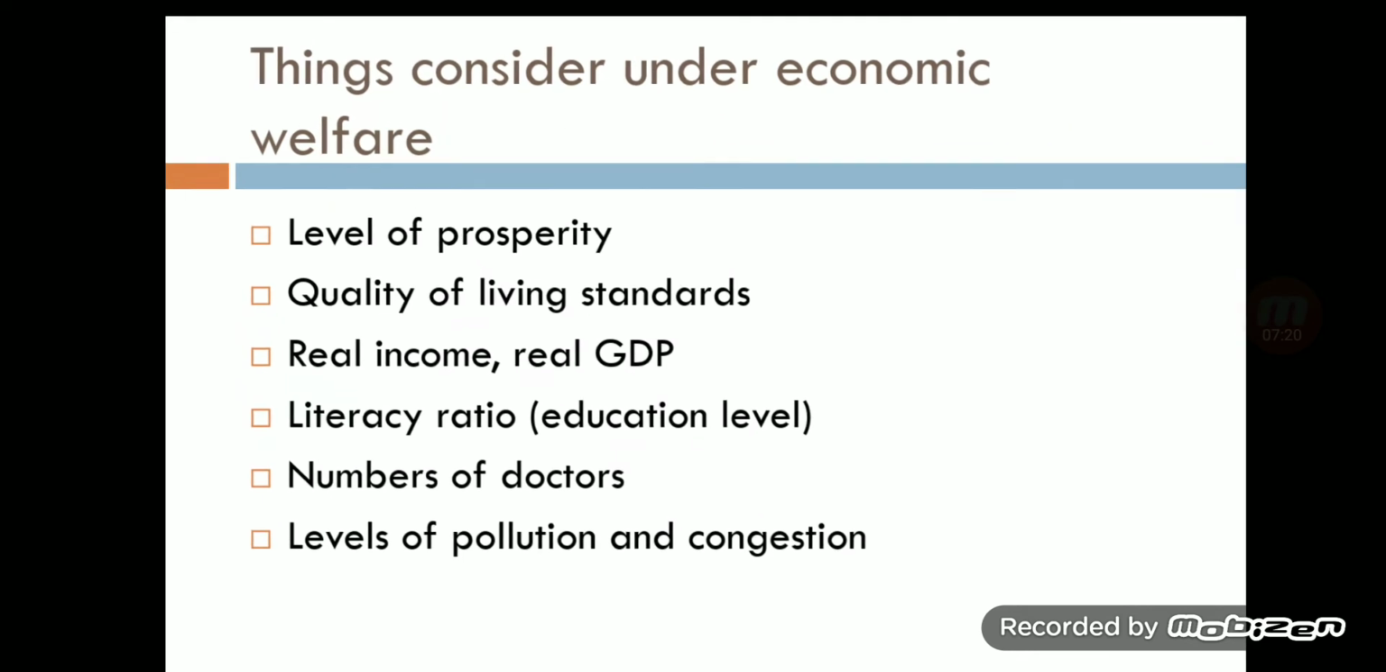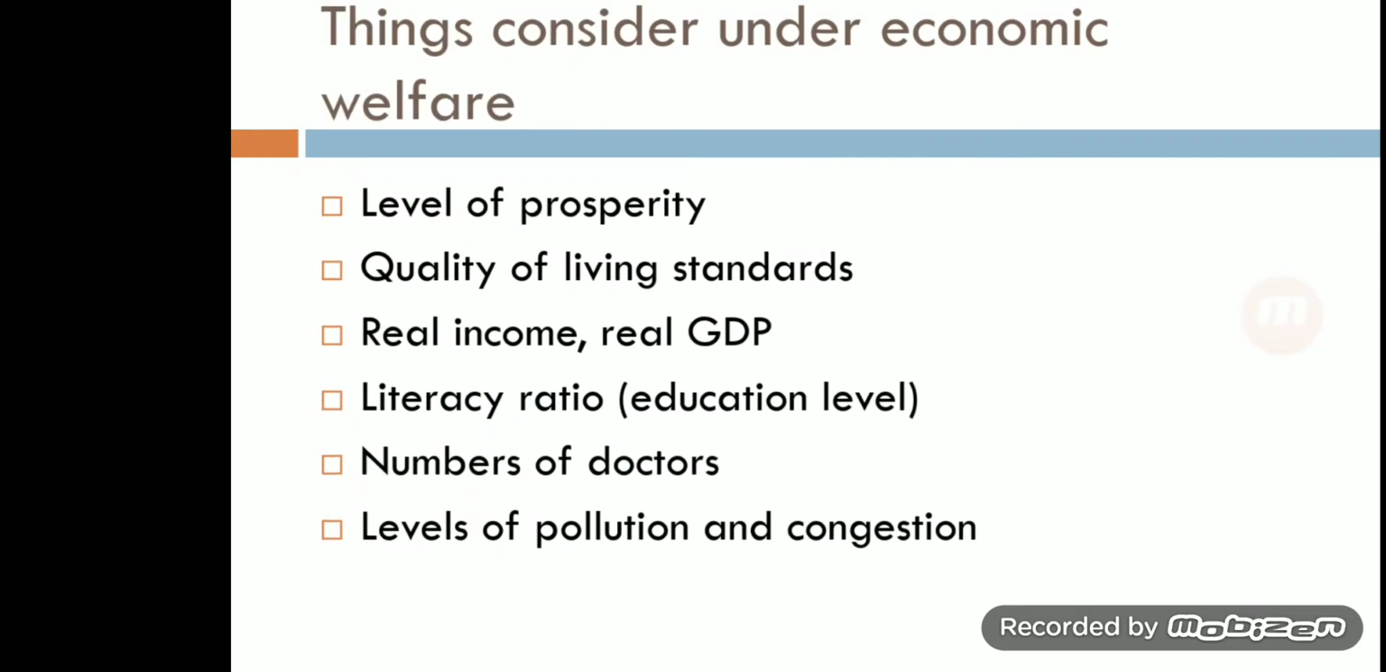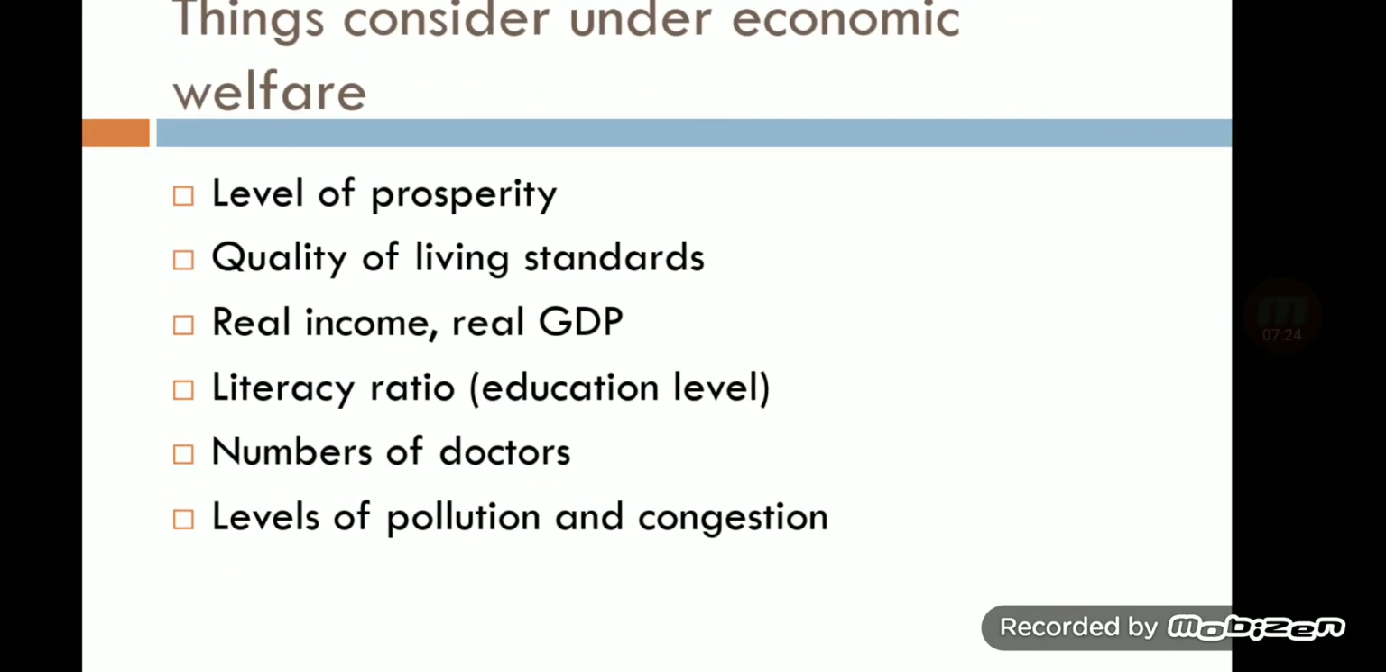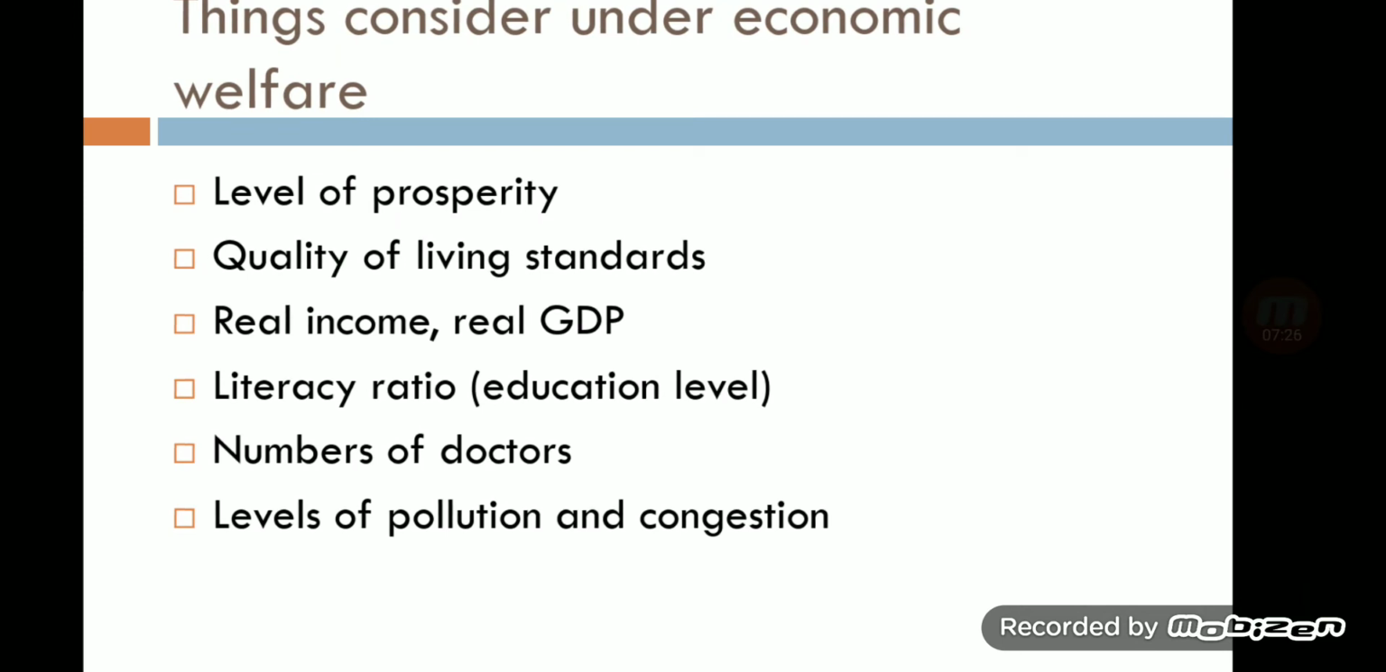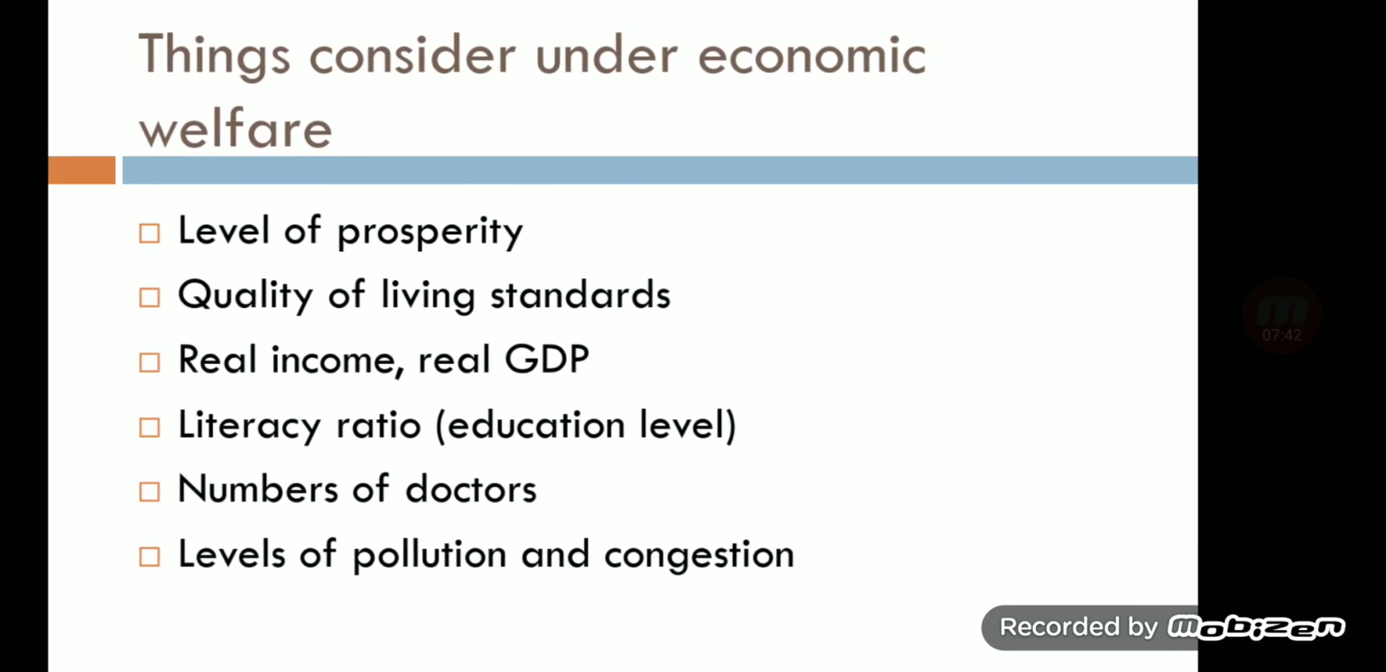So the things considered under economic welfare are the level of prosperity. Clear? Then the quality of living standard, real income or real GDP. Clear? Then literacy ratio, number of doctors, level of pollution and congestion. Clear? Congestion means density, how many persons live per square kilometer. Clear? So economic welfare means related to money.